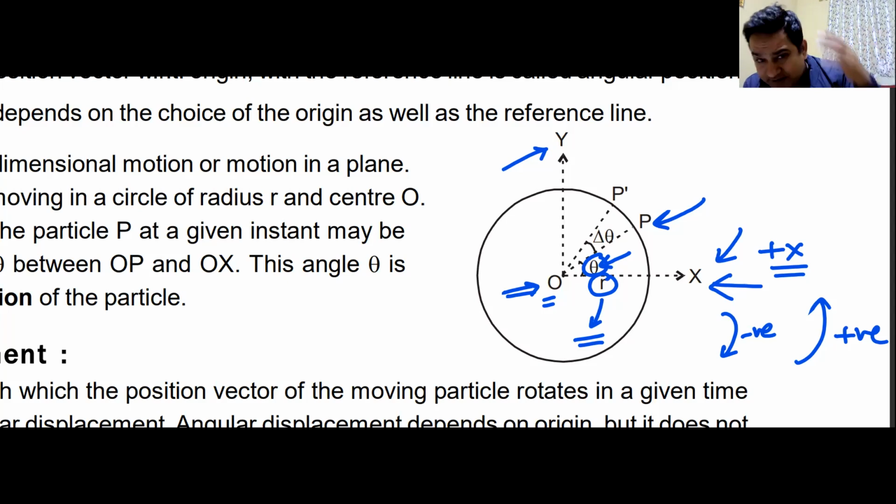Are you getting it? I can still define the circular motion in terms of position vector at different points. Position vectors would be different and you will get some very different answers. At this point, the position vector will only have an x component. It will not have any y component. At this point, the position vector will only have a y component. It will not have any x component. It becomes very difficult to understand. Oh God, this is circular motion. Oh, I don't understand it, sir.